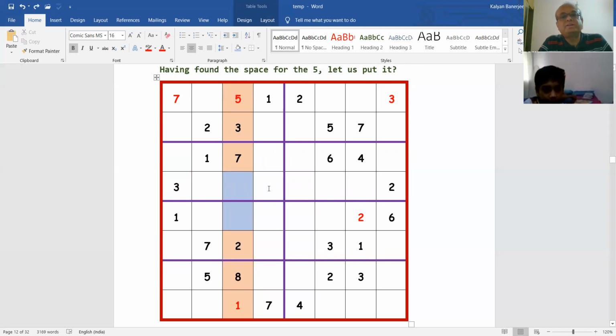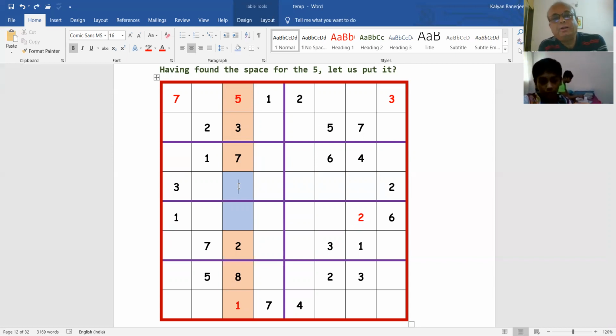Now there are 2 empty spaces, right? In this empty space, can you tell what numbers can go in? Can anything go in or something specific? You already have 1, 2 and 8 here, so they cannot go in. You have 5, 3 and 7, so they cannot go in, because that will be a violation. So what is remaining? 1, 2, 3 cannot go in, 4 is remaining, then 5 cannot go in, 6 is remaining.